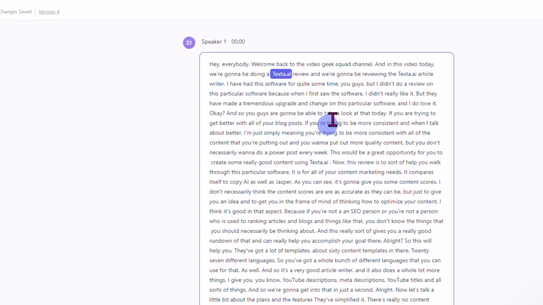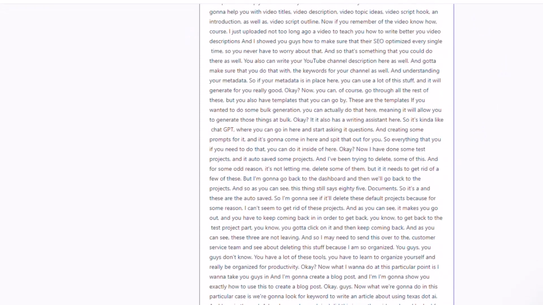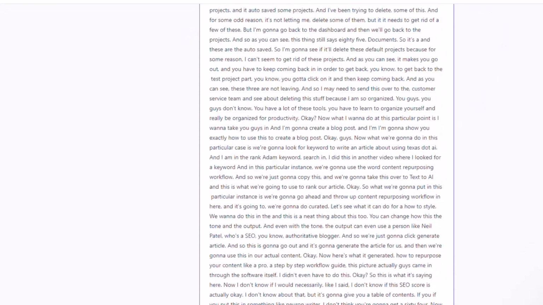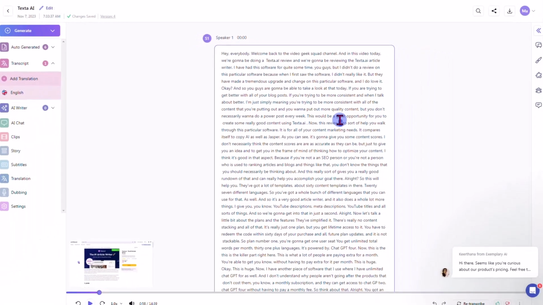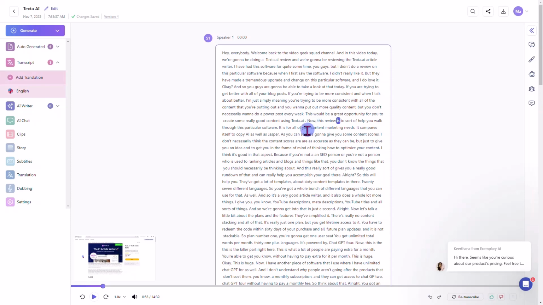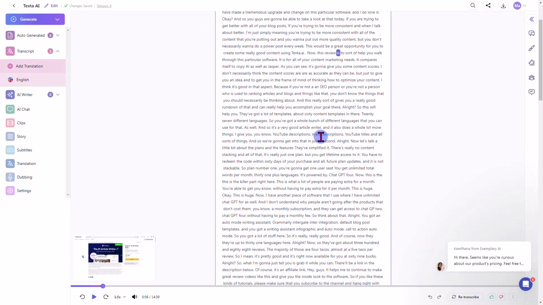And so for the developers, what I would say to you guys, it would really be a cool feature if you found a word that was misspelled and you could tell the system find that throughout the rest of the transcript. So if it's misspelled anywhere else, you could go down and look and actually change it there. So it just makes the editing process of this part really, really fast. Okay. So that's your transcription part. Now, here's a neat thing. Let's say, for instance, you see something here.